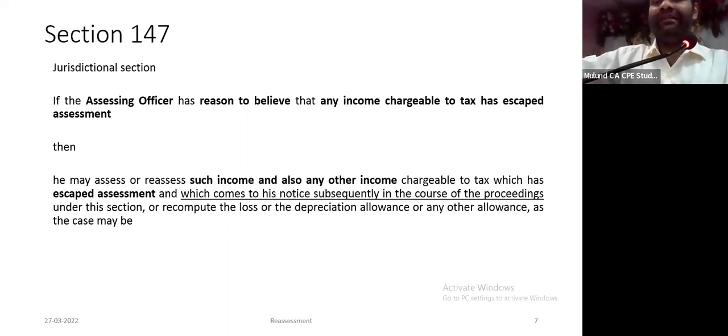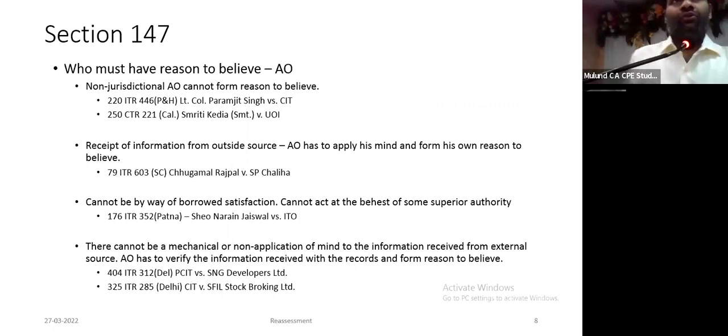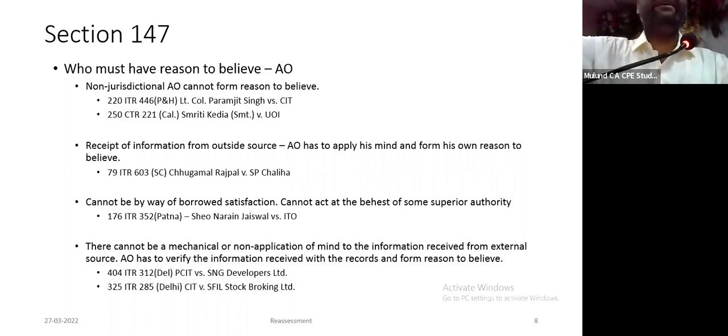What reason to believe? Income chargeable to tax must have escaped assessment. No other officer other than your AO can form reason to believe. If he is receiving information from any outside source, insight portal, investigation wing, from some other assessing officer, audit unit, simply based on information, he cannot reopen. He has to get the information. He has to verify the information from the facts of the case. He has to conduct his inquiry. He has to form his own reason to believe. It cannot be on the basis of a borrowed satisfaction.